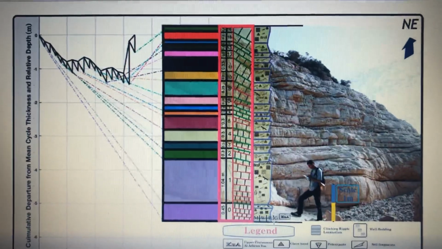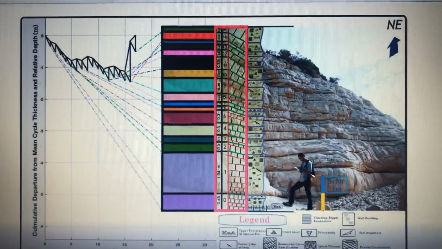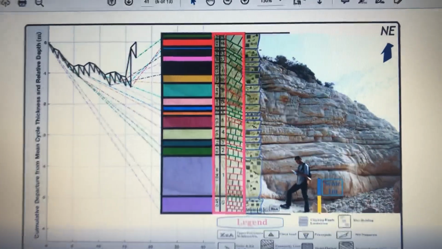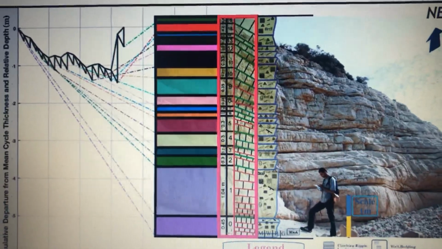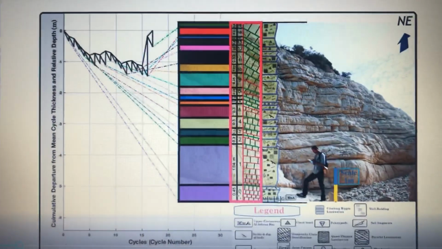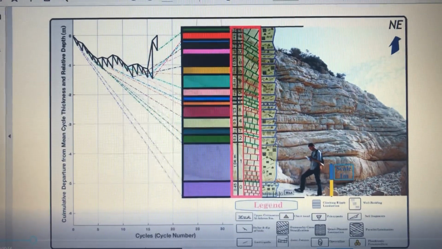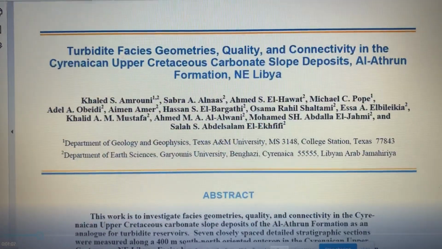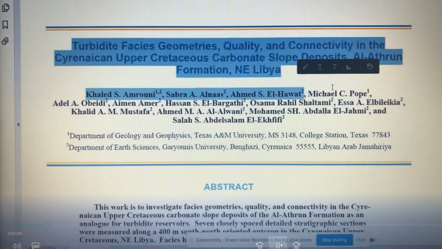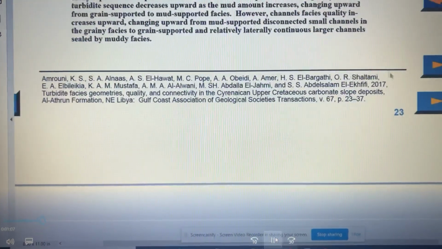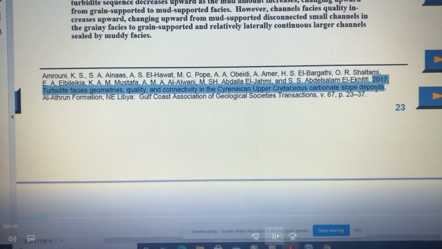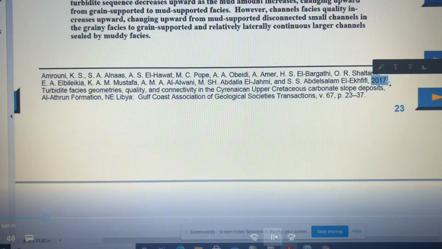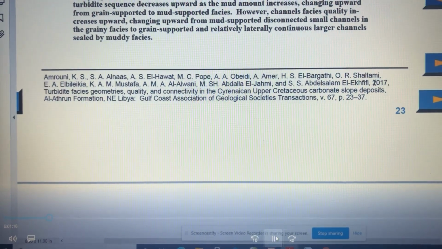And this graphic log is synthesized from the graphic logs F and G of the 2017 paper. Most of it is synthesized. Now the 2017 paper, Turbidite Facies, was published in 2017 as a transaction from GCAGS, the Gulf Coast Association of Geological Societies.